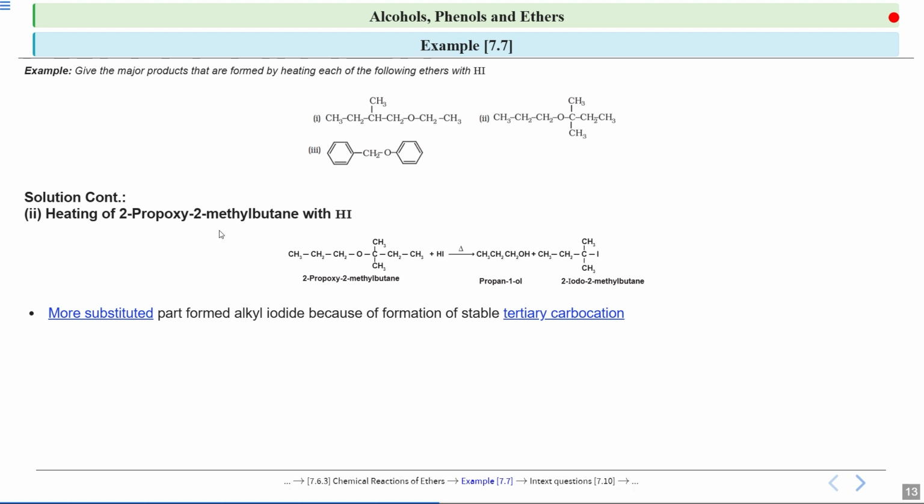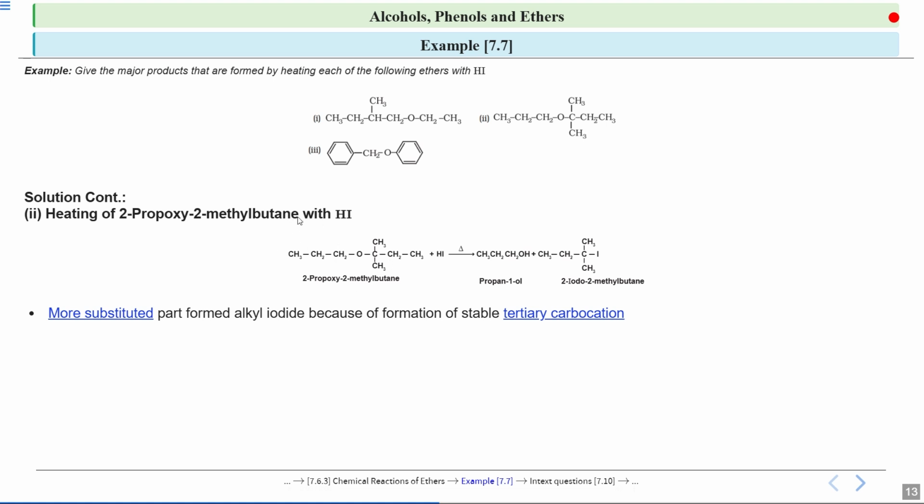Now if you look carefully, students, in this case a 3-degree carbocation is formed. So the more substituted part forms the alkyl iodide because of the formation of a stable tertiary carbocation. If this carbon gets a positive charge, this will form a more stable carbocation. So iodine will attack on this carbon and it will form 2-iodo-2-methylbutane.